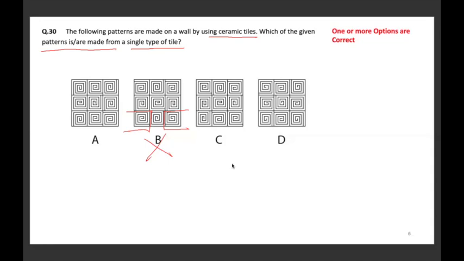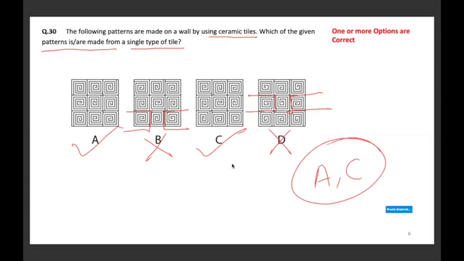Likewise, in case of option D also, if you see this part, this tile and this tile again are mirrors of each other. So D is also made up of at least two tiles. So D is also wrong, and hence the correct answer is A and C. You can cross-check the tiles also later.